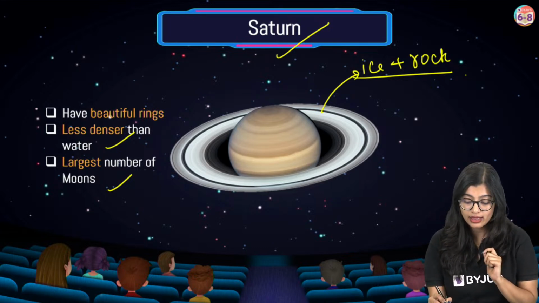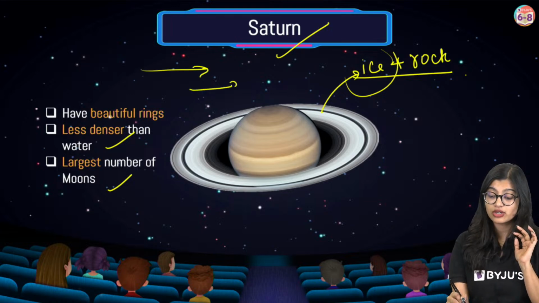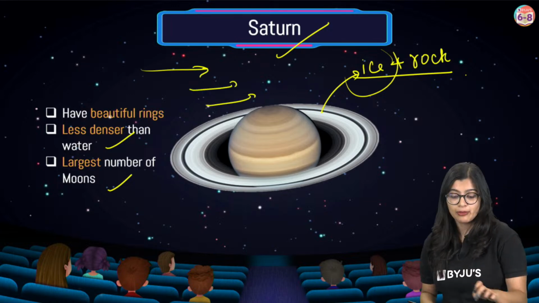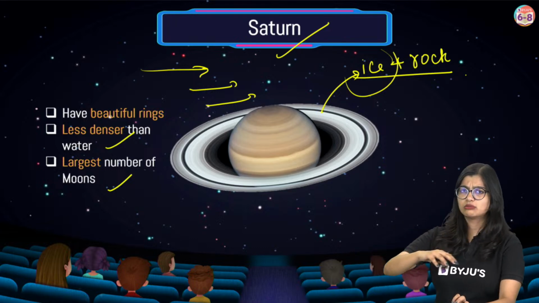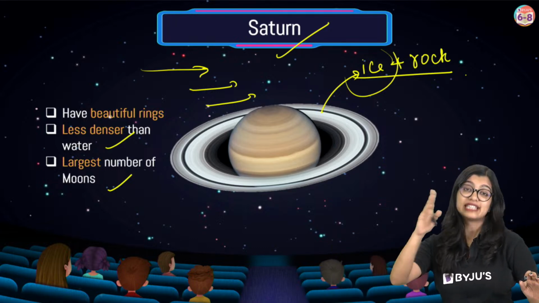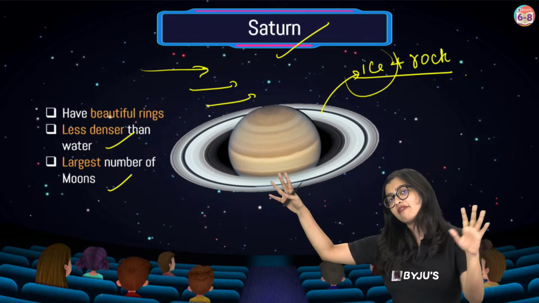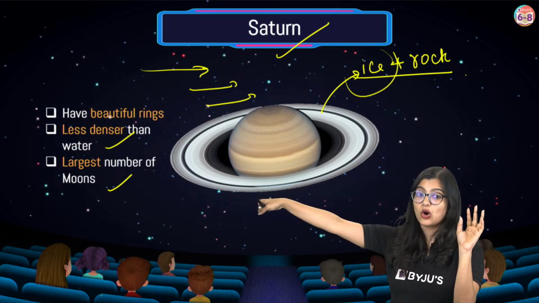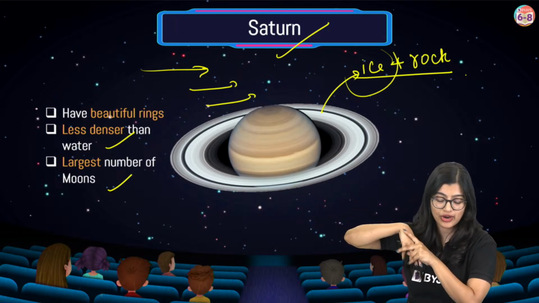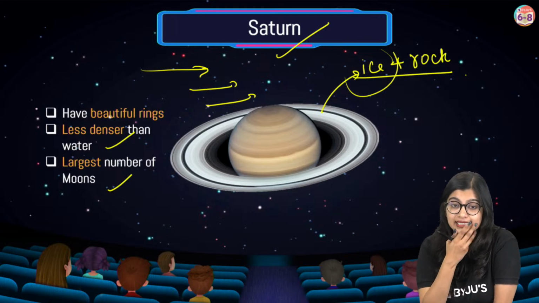Because see, the temperatures there, as you go further and further away from the sun, because Saturn is what, the 7th planet, right? Yes, sorry, my counting always goes 6th planet, sorry. Saturn is the 6th planet. So it's farther away from the sun. And the further and further away it goes, the temperature becomes cold, right? So we see that ice, rock, dust particles, all of that is there.